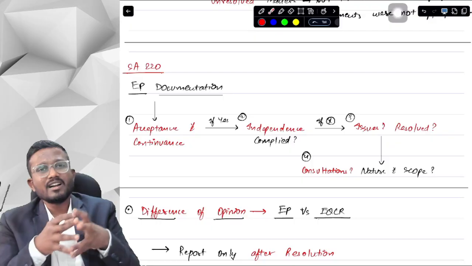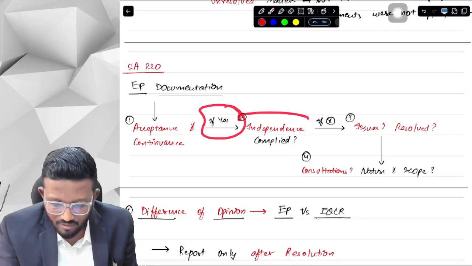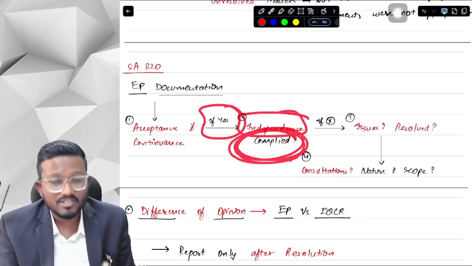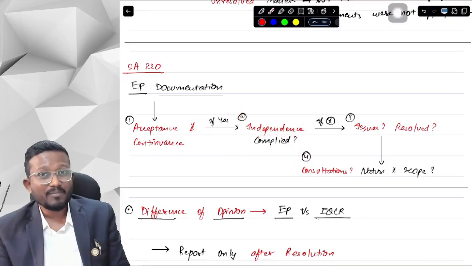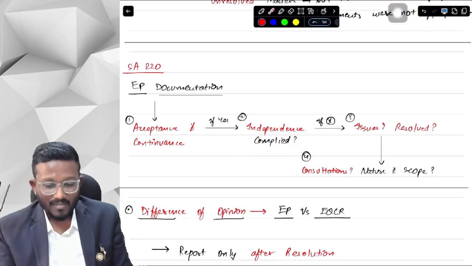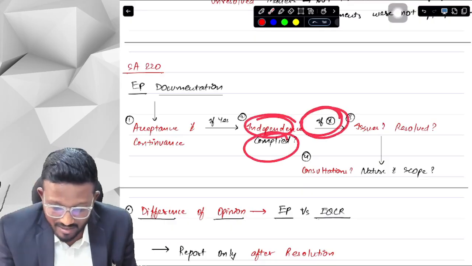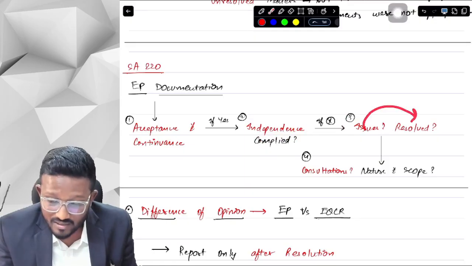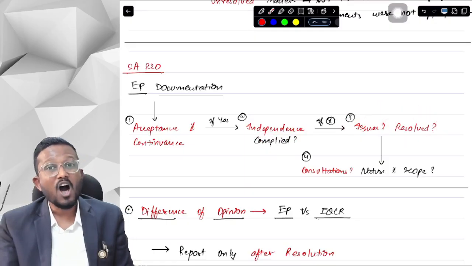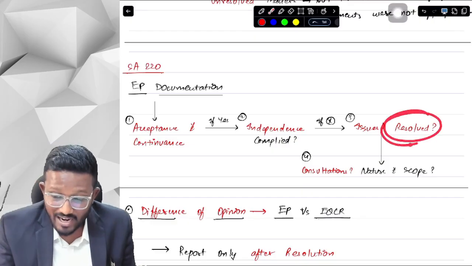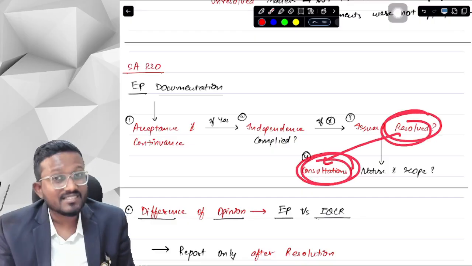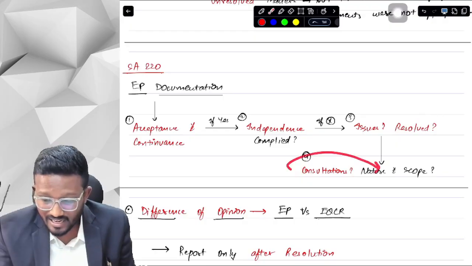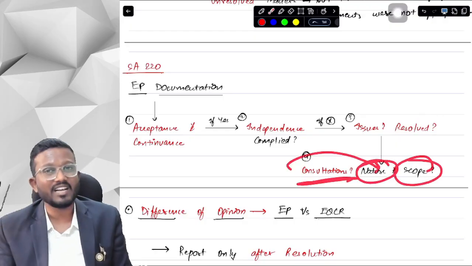If we accepted and continued the client, then we need to check whether we complied with independence or not. When we are accepting or continuing with the client, we have to check whether we are complying with independence. If we are not complying with independence, then it is an issue. And if there is an issue, how was the issue resolved? How did we resolve it, and while resolving the issue, whether we took any consultation or not. If yes, then what are the nature and scope of the consultations that took place.